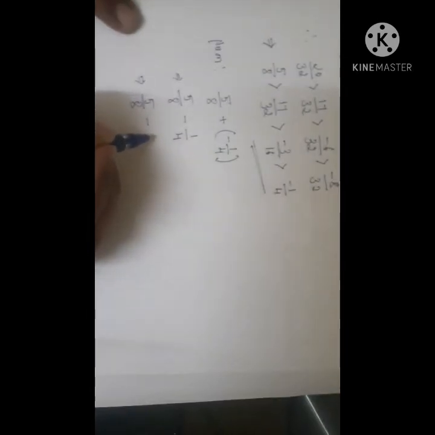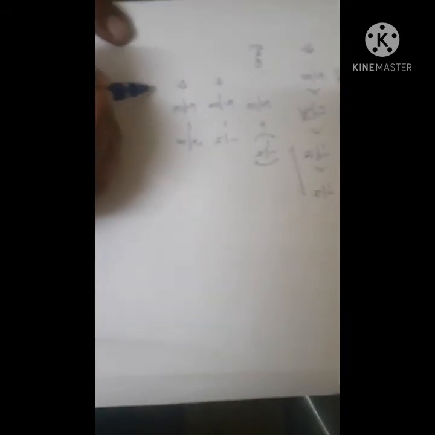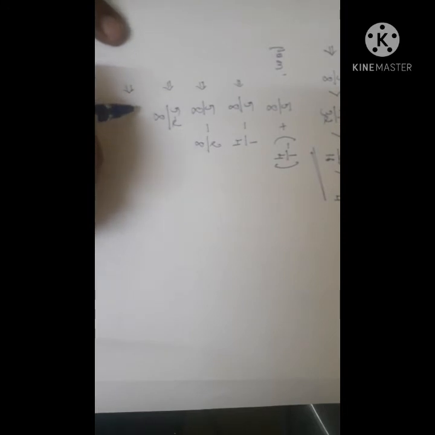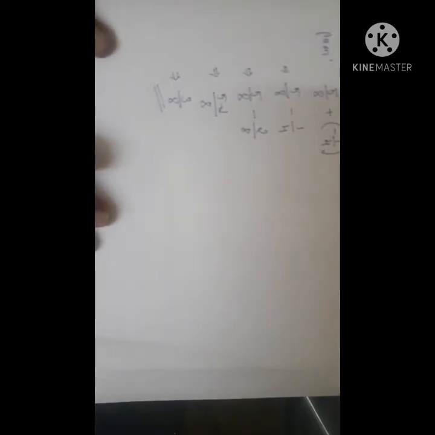Minus 1 by 4 can be written as minus 2 by 8. Now the denominators are same, so we can subtract: 5 minus 2 by 8. 5 minus 2 is nothing but 3 by 8. So this is the second sub question's answer.